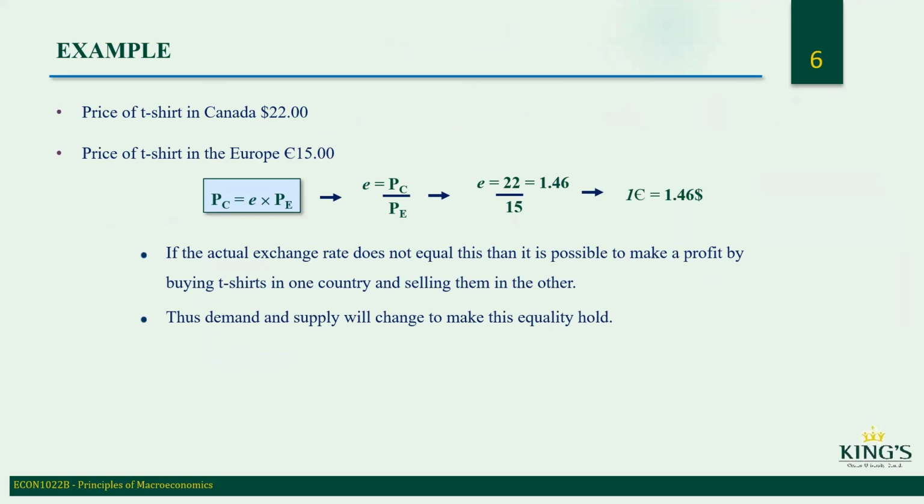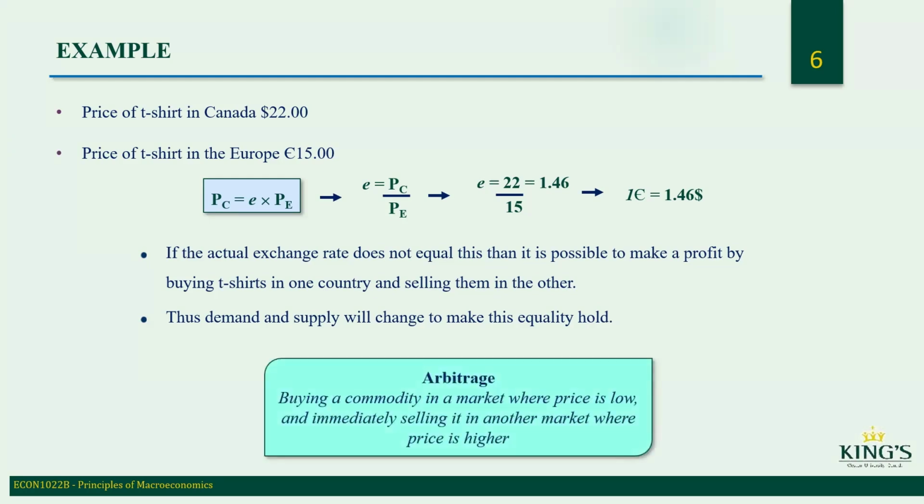So you can use this to see if you could potentially buy t-shirts in one country and sell them in another if there is a profit to be made. You can convert the price of a t-shirt in Europe to Canadian dollars to compare. And then let's say the price of a t-shirt in Europe turns out to be 30 Canadian dollars, you could sell your t-shirts from Canada in Europe and make a profit. Arbitrage is buying a commodity in a market where the price is low, immediately selling in another market where the price is higher.